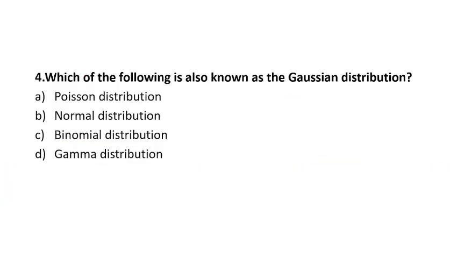Question number 4. Which of the following is also known as the Gaussian distribution? Poisson distribution, normal distribution, binomial distribution, or gamma distribution.